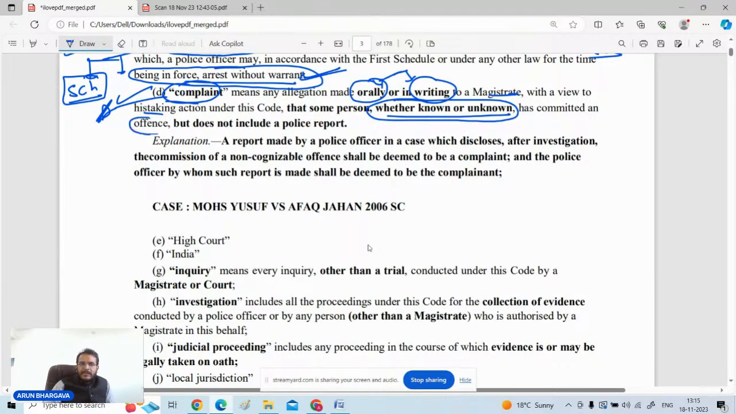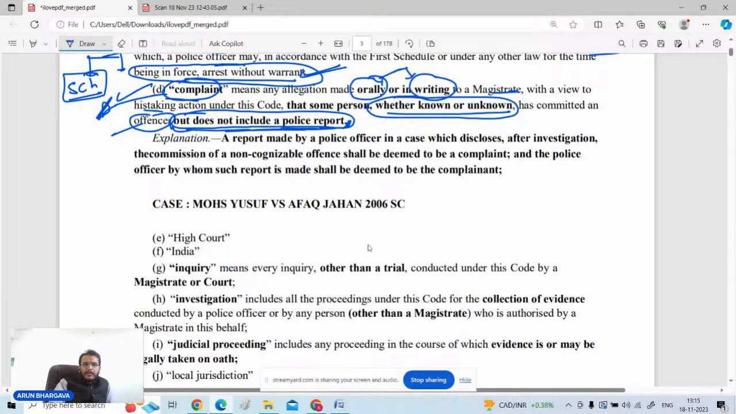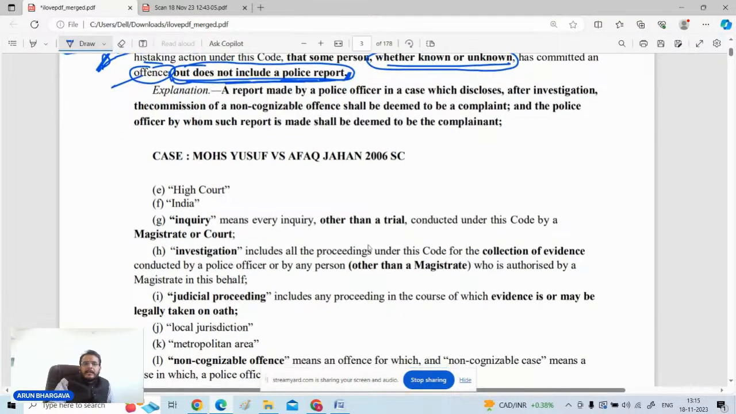And what kind of offense? It may be cognizable, it may be non-cognizable offense. But a complaint is something which is different from the police report, and that is why, for clarification, it is mentioned over here that complaint and police report both are very different.